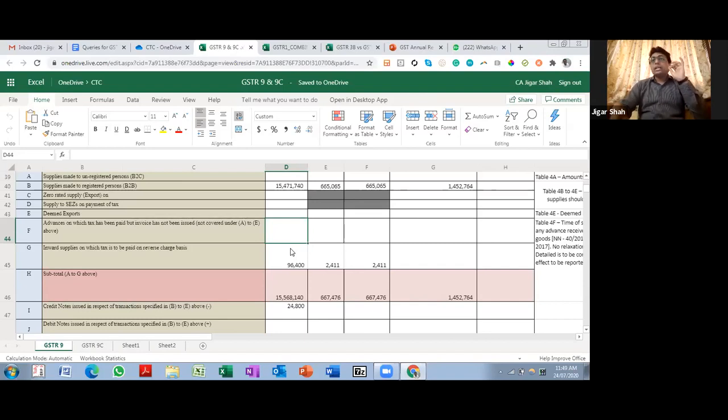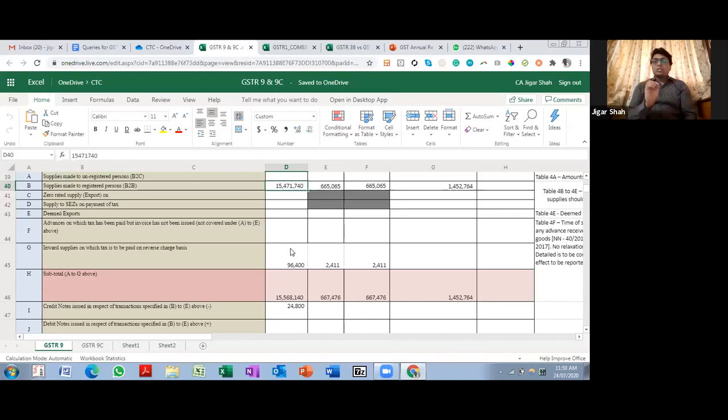You should remove that advance detail from here and add the details of the invoices over here in B2B, so that your GSTR-9 figures are in alignment with your books. Our intention, the whole purpose of this exercise, is that your GSTR-9 figures should be as per books. Your overall GSTR-9 figures are supposed to be as per books. So we should try to do that as much as possible.